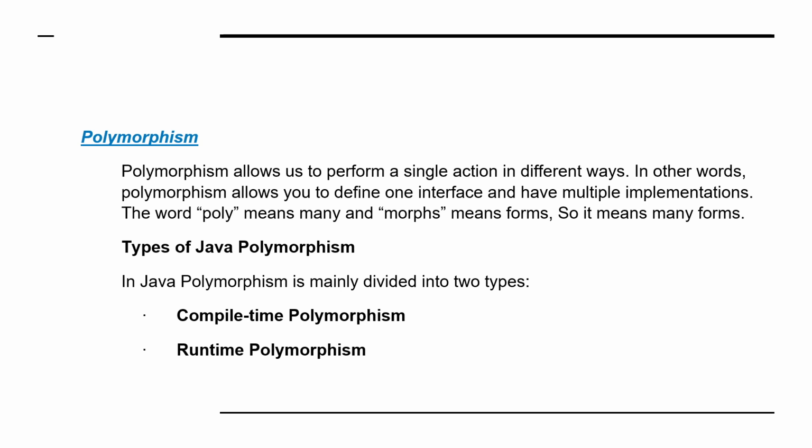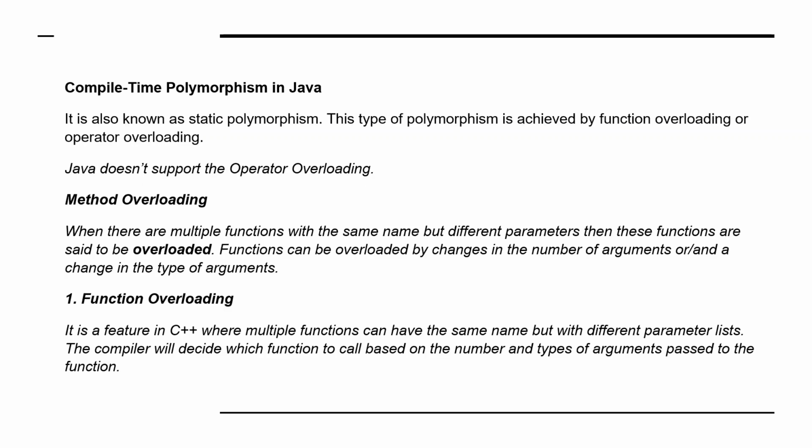Then we go for another object oriented concept, polymorphism. Polymorphism allows us to perform a single action in different ways. In other words, polymorphism allows you to define one interface and have multiple implementations. Poly means many, and morph means form. We have different types of polymorphism in Java. Mainly, we have two types: one is compile time polymorphism, the second one is runtime polymorphism. First let us discuss compile time polymorphism. It is also known as static polymorphism.